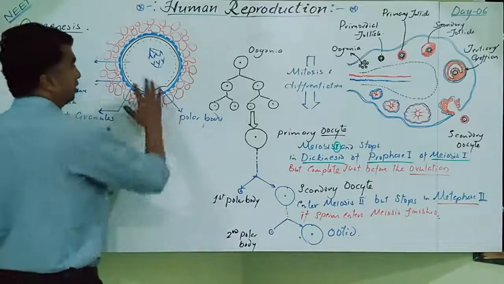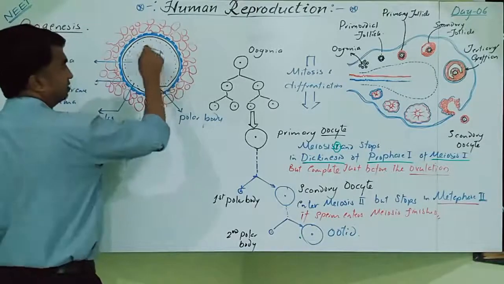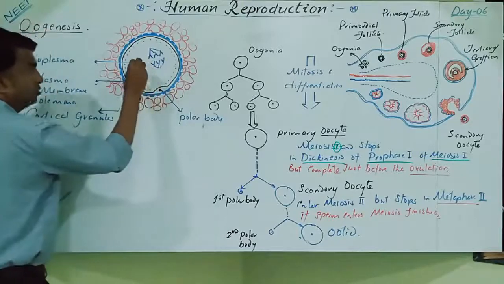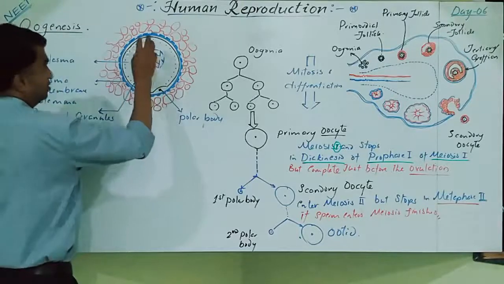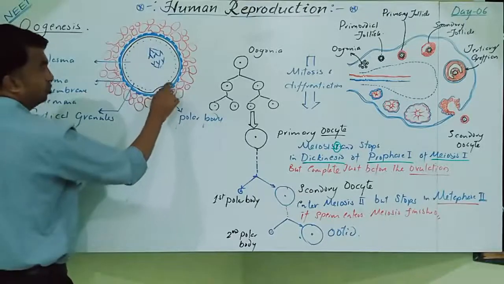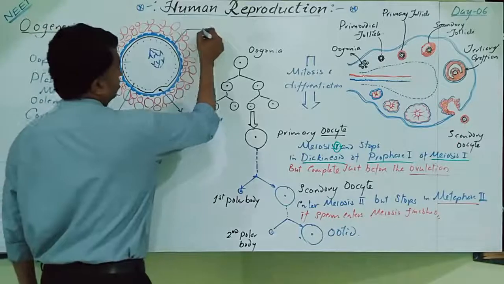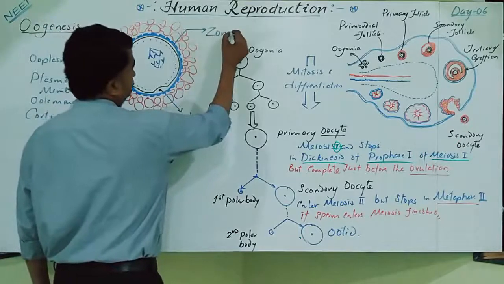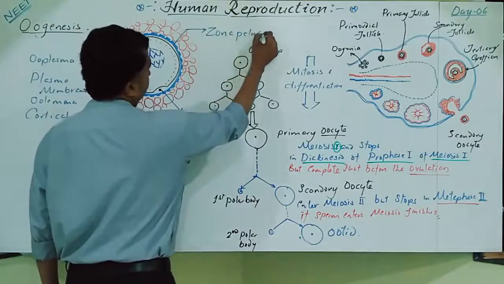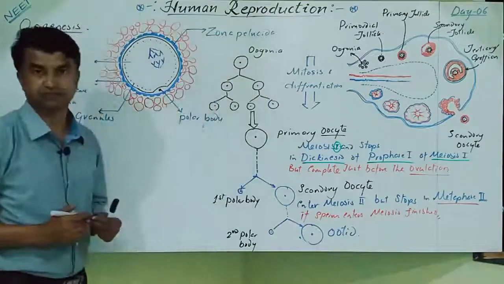Clear? Now this is a secondary oocyte surrounded by the plasma membrane, and inside that the cytoplasm is there and the cortical granules are there. Outside this, this blue thick structure is called the zona pellucida, which is a glycoprotein in nature.